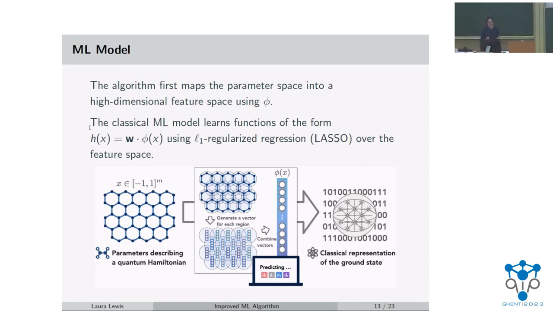Okay, and as a summary for what this algorithm does, here again, after training the machine learning algorithm on some training data, if we feed it some parameters describing the Hamiltonian, we make this feature vector, we run lasso, and then we output a ground state property.